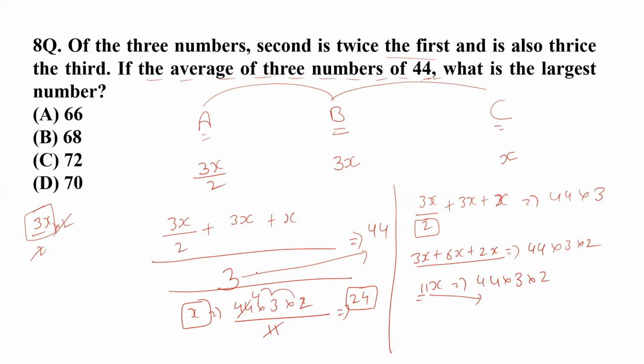Now we have already solved the value of x. We have been asked to find the largest number, and we know that that is number B. So number B is 3x, that means 3 multiplied by 24, and we get 72. 72 should be the right answer, and that has been given in option C. So we shall select it as our answer.